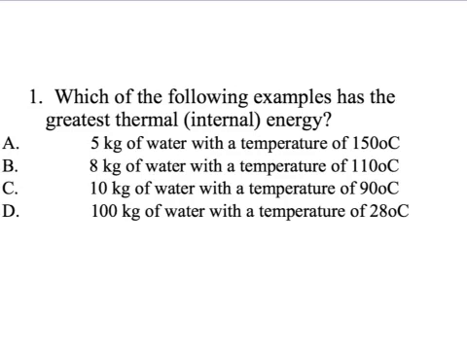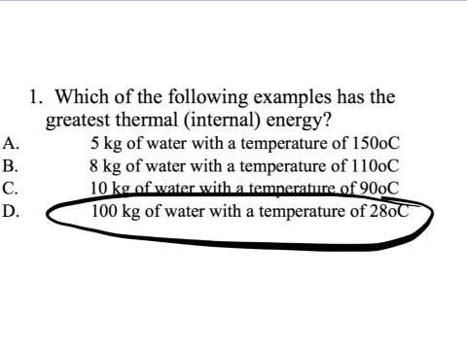Now, I know all of you are like, oh, I know this. This isn't that hard. Think again. Because you guys might be going towards the first one, 5 kilograms of water at 150 degrees C, but that's actually not the correct answer. The correct answer is D, because you have more mass or more amount of water, and it's harder for it to have that temperature of 28 degrees C. So the greatest thermal energy is 100 kilograms of water at 28 degrees C.